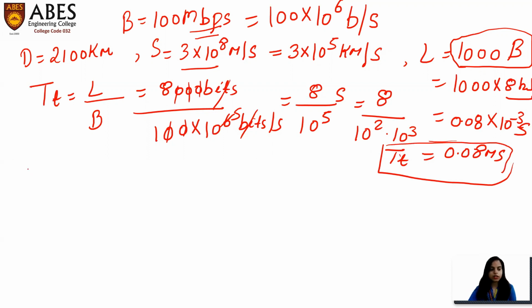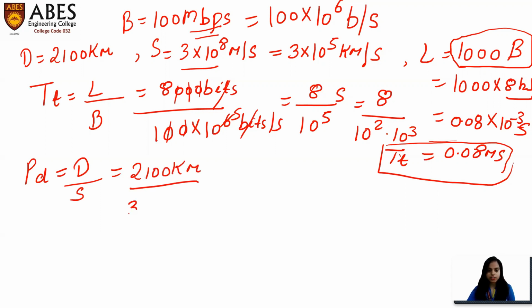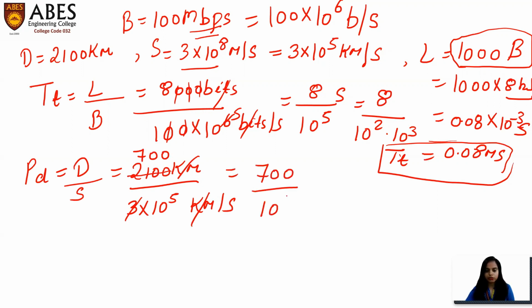Now we'll solve the propagation time. So how you'll solve it? Propagation time is nothing but distance upon speed. Distance is 2100 kilometer and speed is basically 3 into 10 to the power 5 kilometer per second. What you will do, cancel this by this, and do the simple maths, 700. Okay, 700 divided by 10 to the power 5.